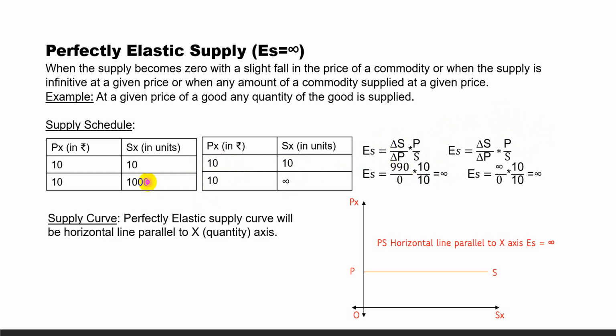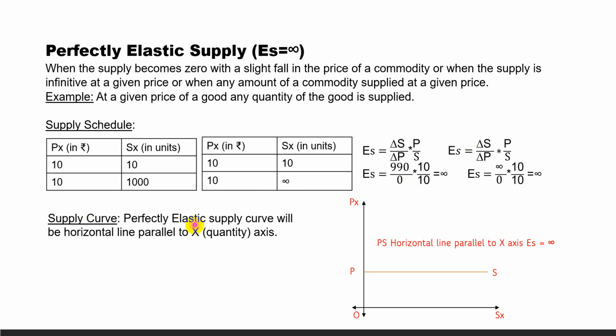How does it come? 1000 minus 10 means 990, change in supply, and change in price 10 minus 10 is equal to 0. Original price is 10 and original supply is 10, the result is infinity. Anything divided by 0, the result is infinity. Again, for the second case, infinity divided by 0 is infinity.